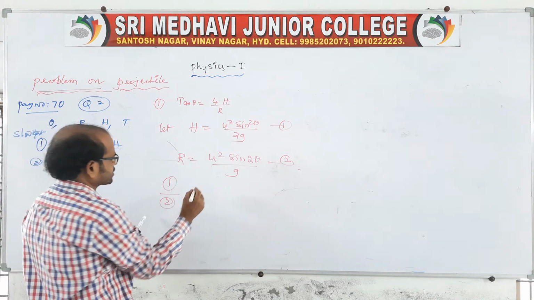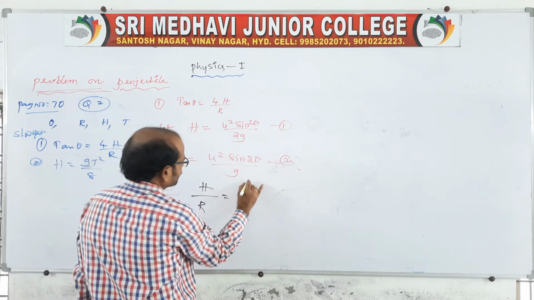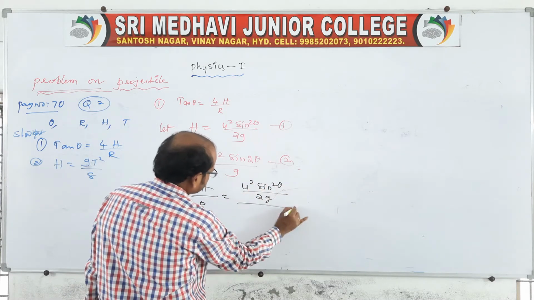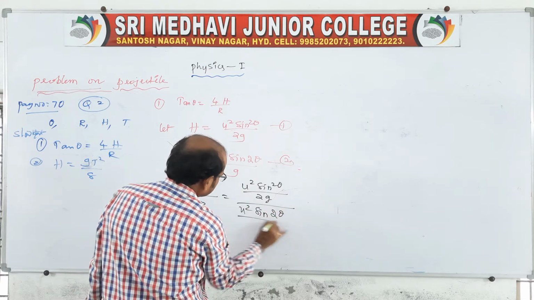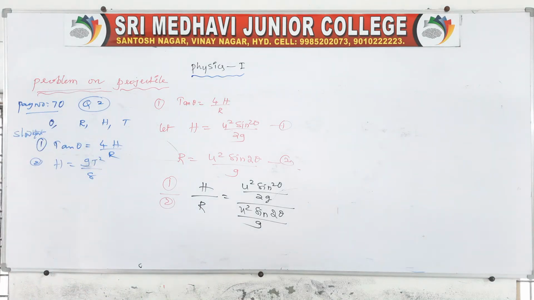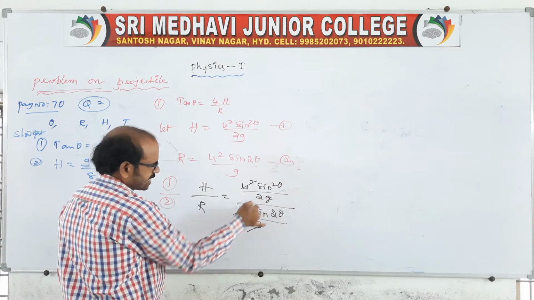There it is, to be H by capital R is equal to, what will be the H? U square sin square theta by 2g divided by u square sin 2 theta by g. That's all. Very simple, this derivation. U square is cancelled, you cancel g as usual.